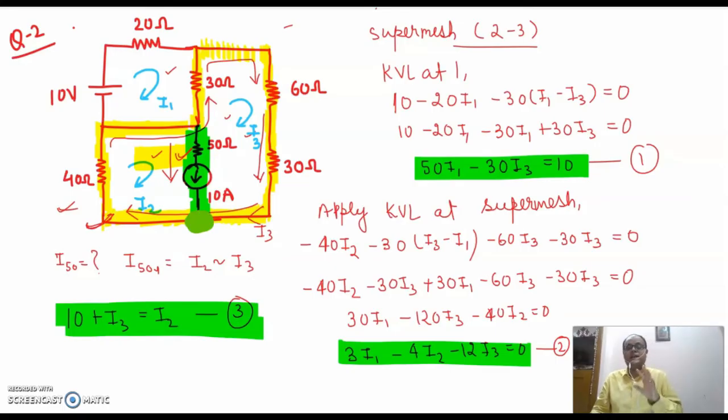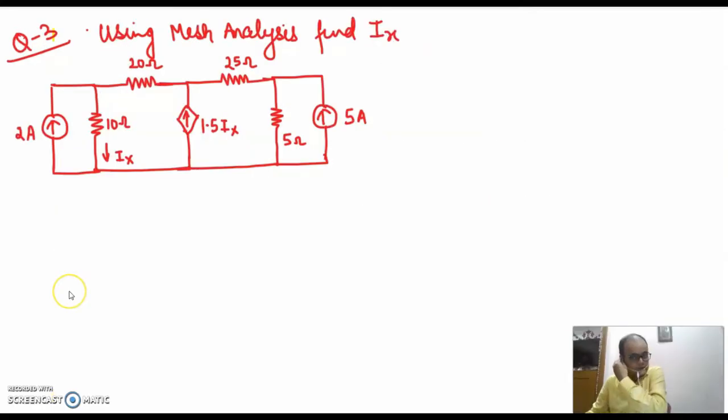It hardly matters whether your source is dependent or independent. What matters is the understanding of the concept, the logic. If you are able to identify the rules which help a mesh or node to become a super mesh or super node, then whether the source is independent or dependent won't matter. So in the third question that I'm going to take up, we'll be taking a dependent source for your better understanding. So let's take another question, the one we'll be considering in today's lecture.